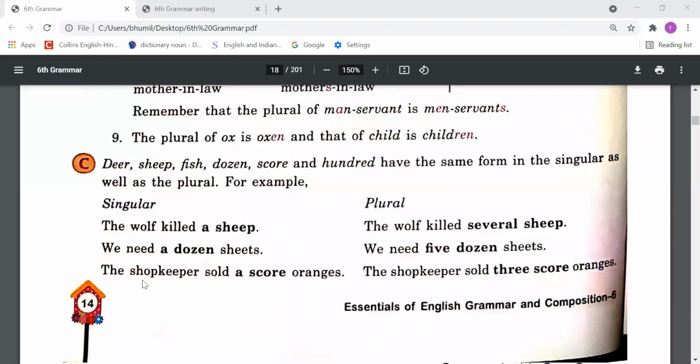The shopkeeper sold a score oranges. The shopkeeper sold 3 score oranges. Score means, as I have told you, 20. Like dozen we say is 12, and score means 20. So these words are there. When we use these words, basically dozen, score, 100, 1,000, as an adjective, in that case we do not make any change.